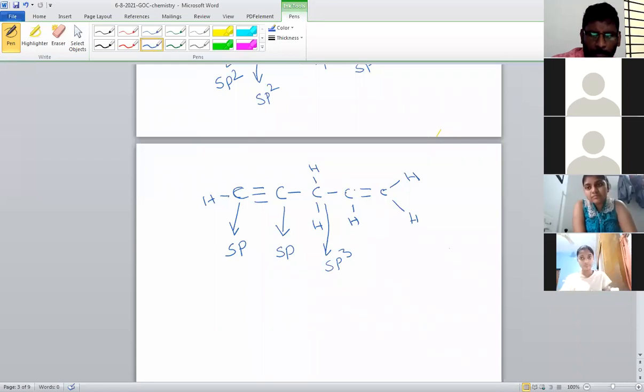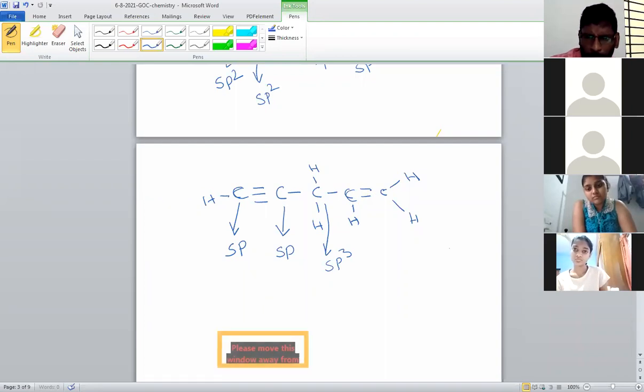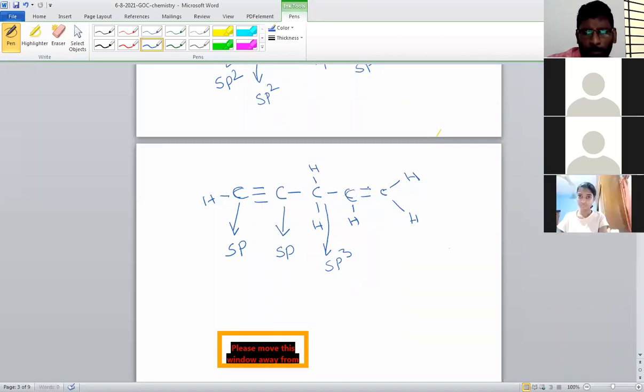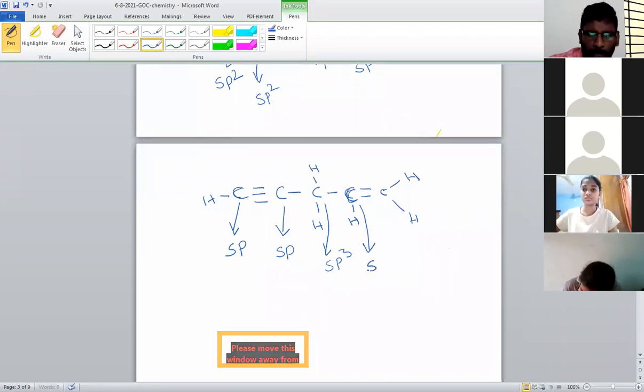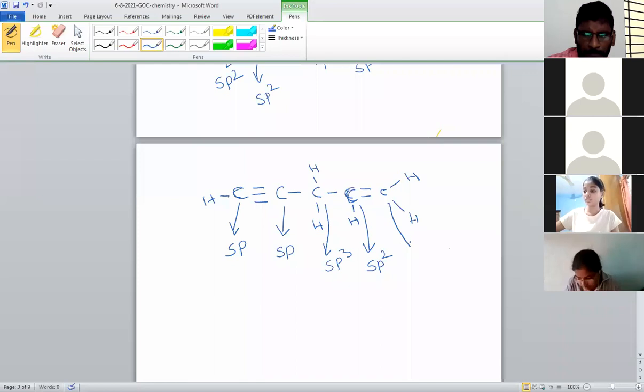Now this carbon atom, this side single bond, below single bond, but right side is which bond? Double bond. So single, single, double. So which we prefer? So double bond will be preferred. So among this is a double bonded carbon atom. So what is the hybridization of double bonded carbon atom? It will be sp2.